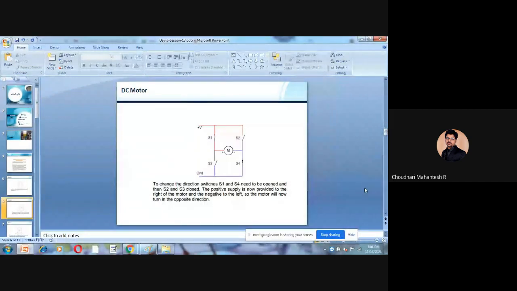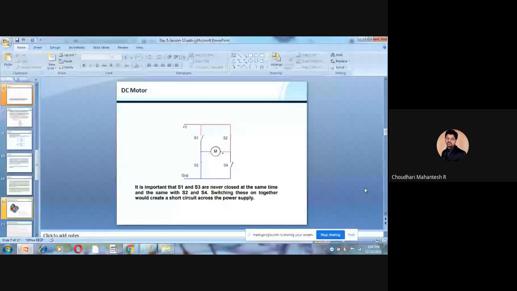It is important to note again that S1 and S3 will never be closed at the same time, and the same with S2 and S4. The switches operate with S1 with respect to S4 and S2 with respect to S3, making the motor turn clockwise or anti-clockwise. Switching these on together creates a short circuit across the power supply.